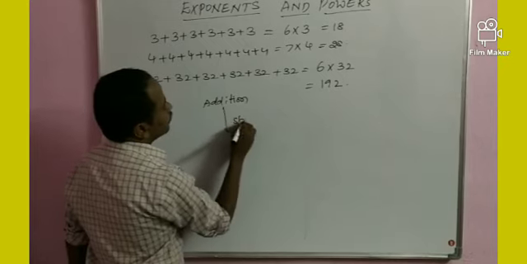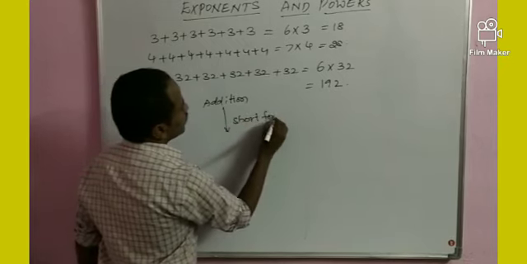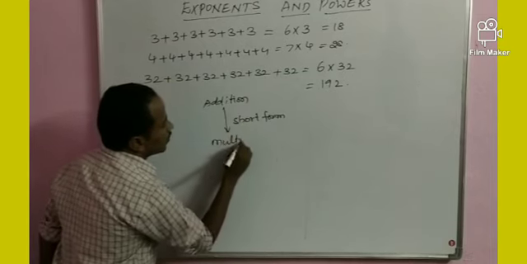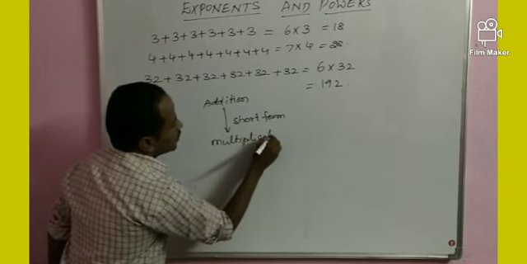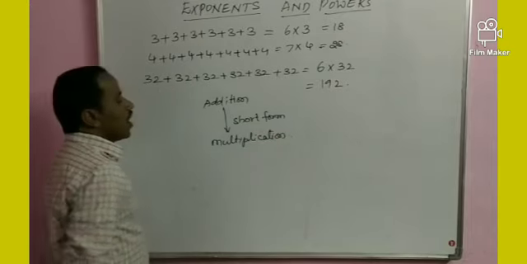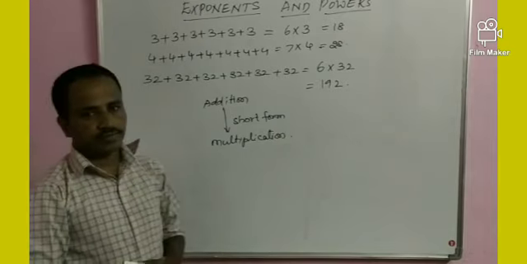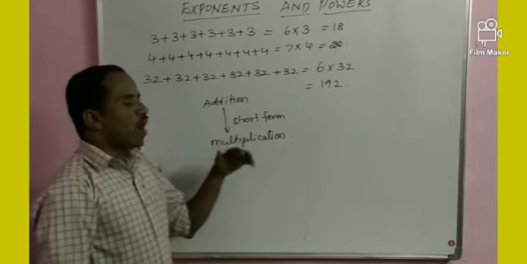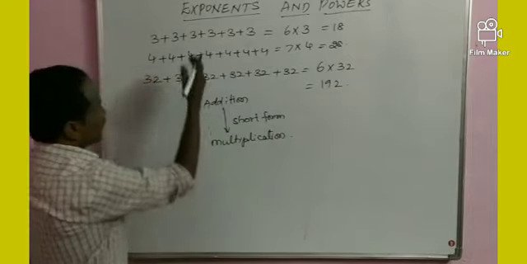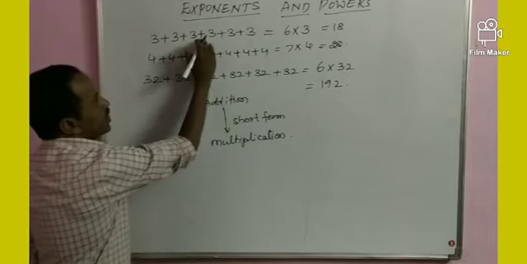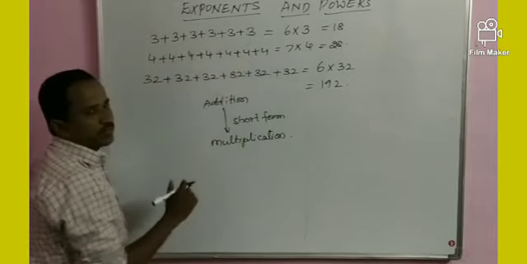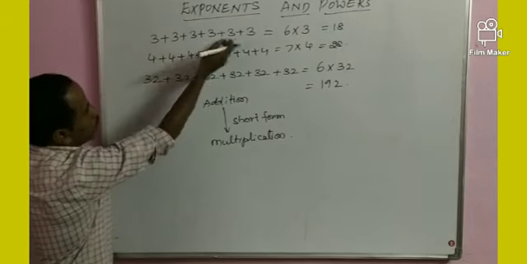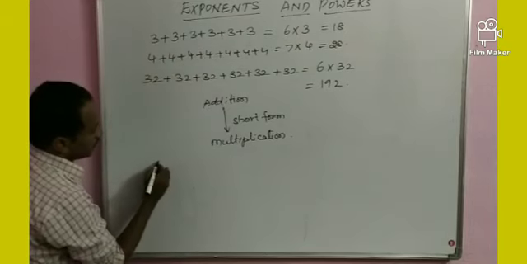Addition short form is multiplication. Then what about multiplication? This is only addition. Addition short form is multiplication. But what about multiplication? For example, same. You have to take the same numbers.